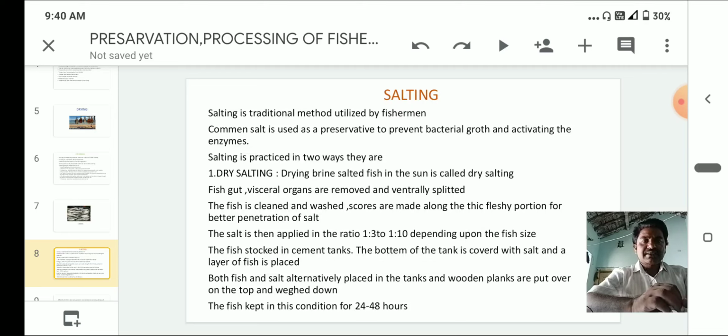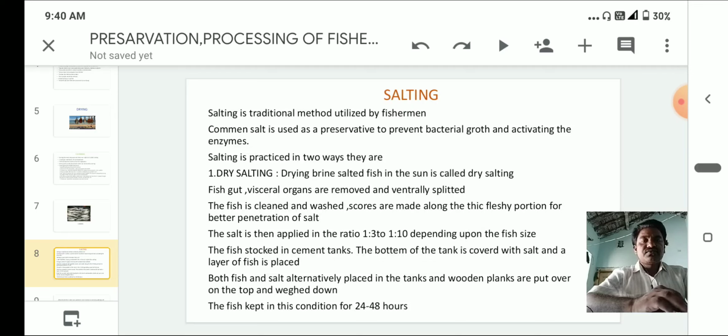The fish are stocked in cement tanks. The bottom of the tank is covered with salt and a layer of fish is placed. First of all, at the bottom of the tank we have to arrange one layer of salt. Then we keep one layer of fish, and we add one layer of salt. Again we put one layer of fish, so the fish and salt are arranged in a layered manner.